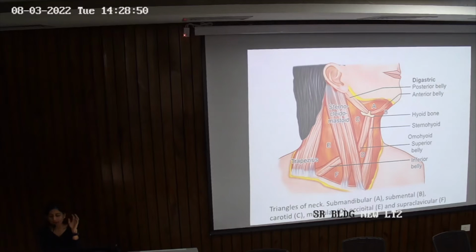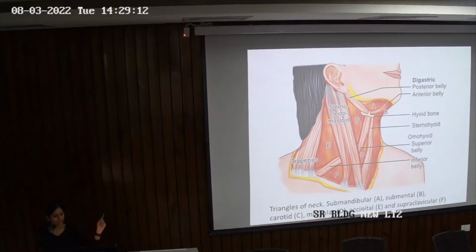Now, apart from the nodes, what other structures are present in the neck which are of clinical significance right now? So you know there's trachea, there's esophagus, there's a detailed anatomical class on each of them. But what you won't get is the muscular structures of the neck. See, like we said, there is a muscular triangle in the neck.